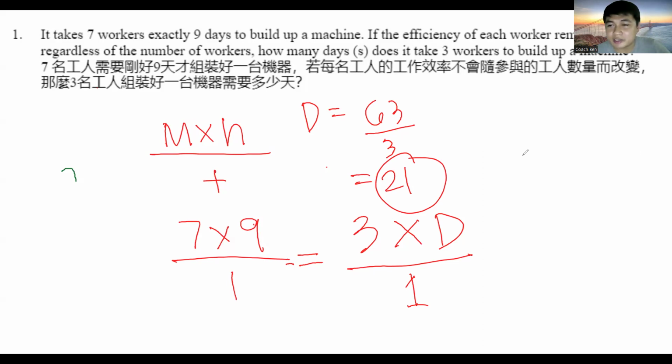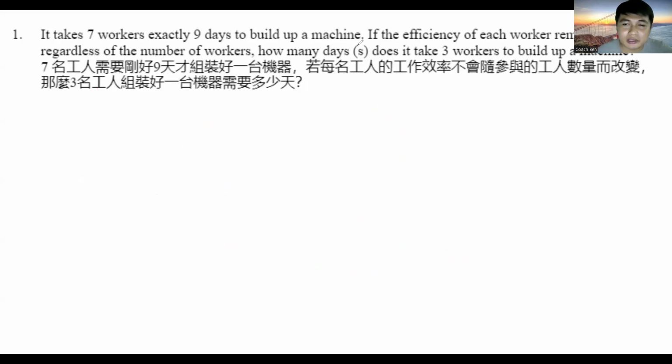For the others that answered 21, that's also correct. So sige, let's go over number 1 again in case the others are still a bit confused. All we have to do for number 1 is work old must be equal to work new. That means the work done by 7 workers in 9 days must be equal to the amount of work that can be done by 3 workers in an unknown amount of days.